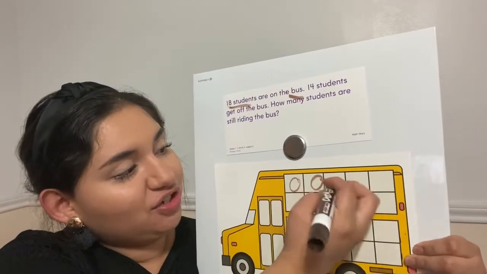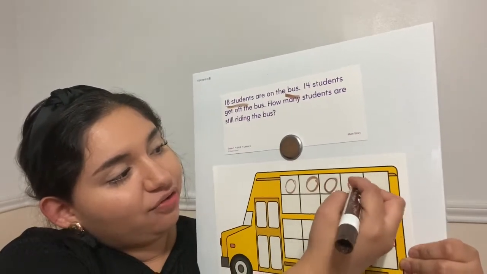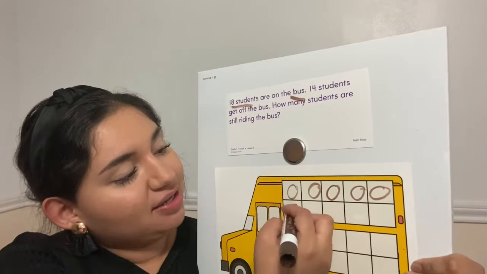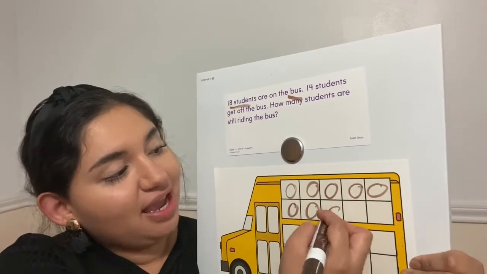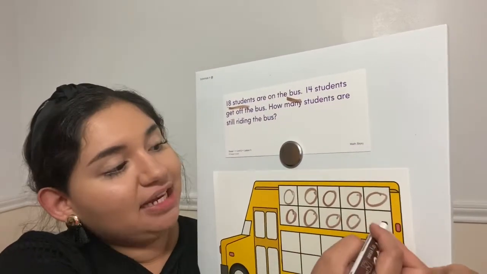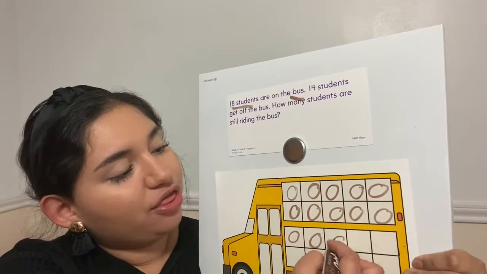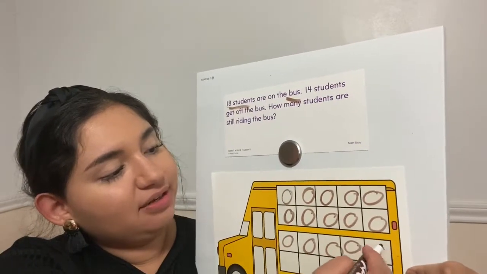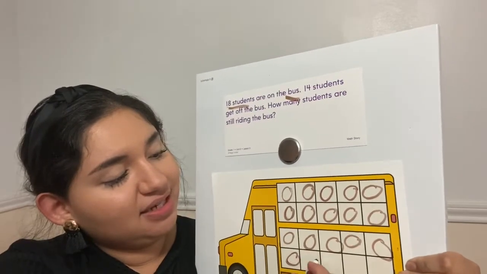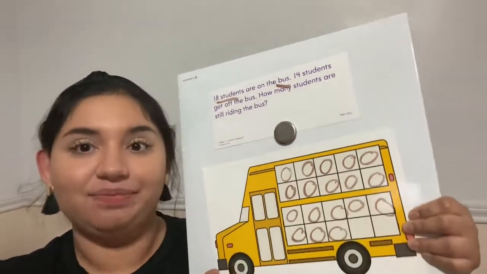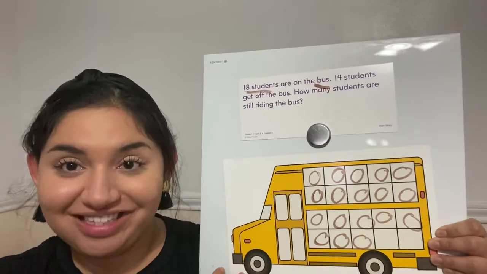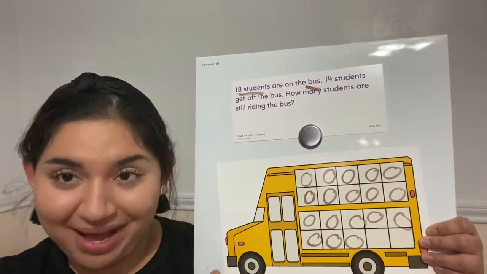1, 2, 3, 4, 5, 6, 7, 8, 9, 10, 11, 12, 13, 14, 15, 16, 17, 18. So I have my 18 students on my bus.